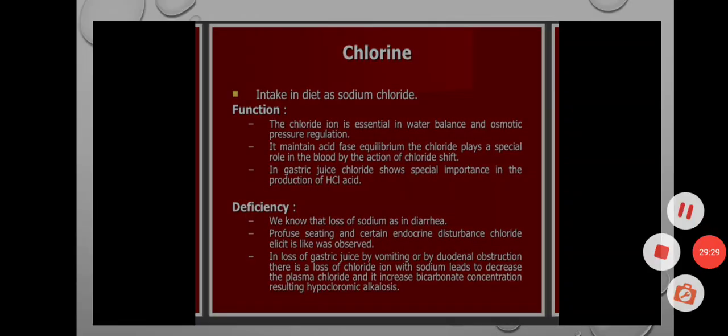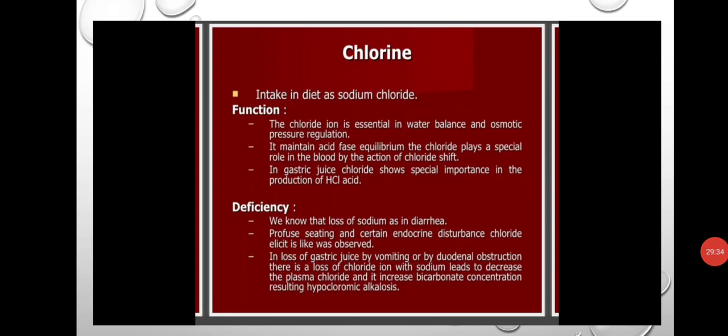And sometimes we lose gastric juice by vomiting, and in that situation we will get deficiency of chlorine. We know that loss of sodium occurs in diarrhea, profuse sweating and certain endocrine disturbances, and chloride deficiency is observed in loss of gastric juice by vomiting or by duodenal obstruction.